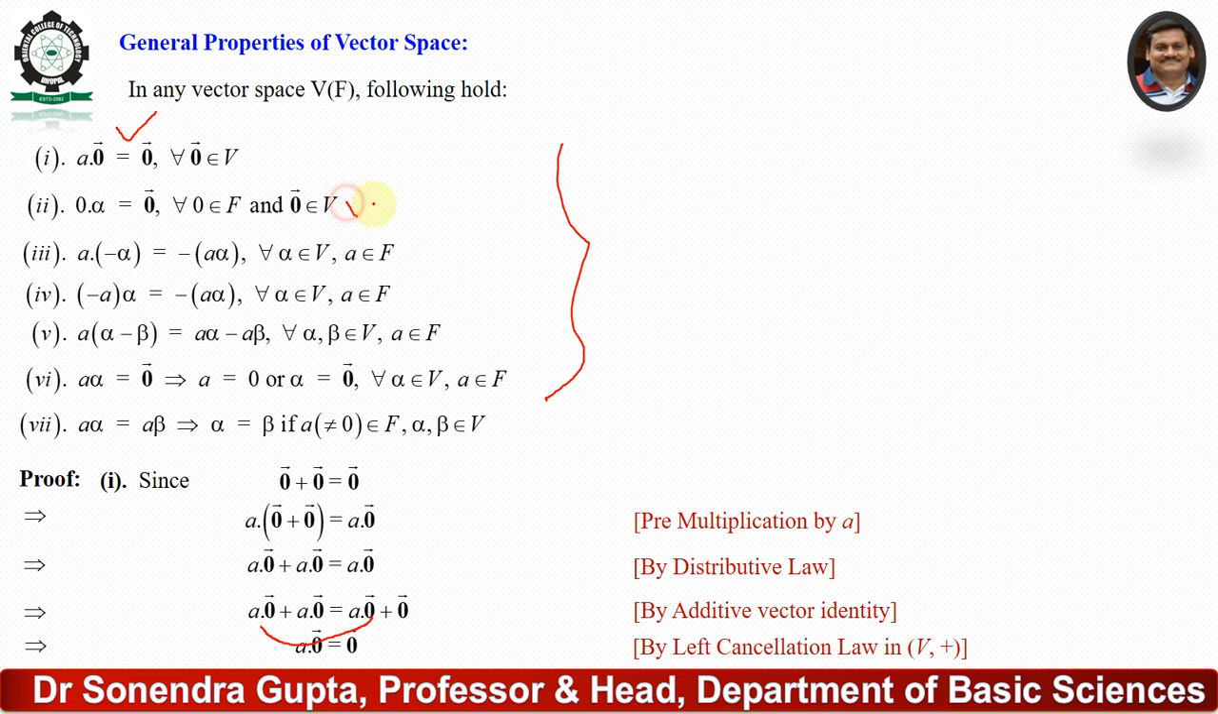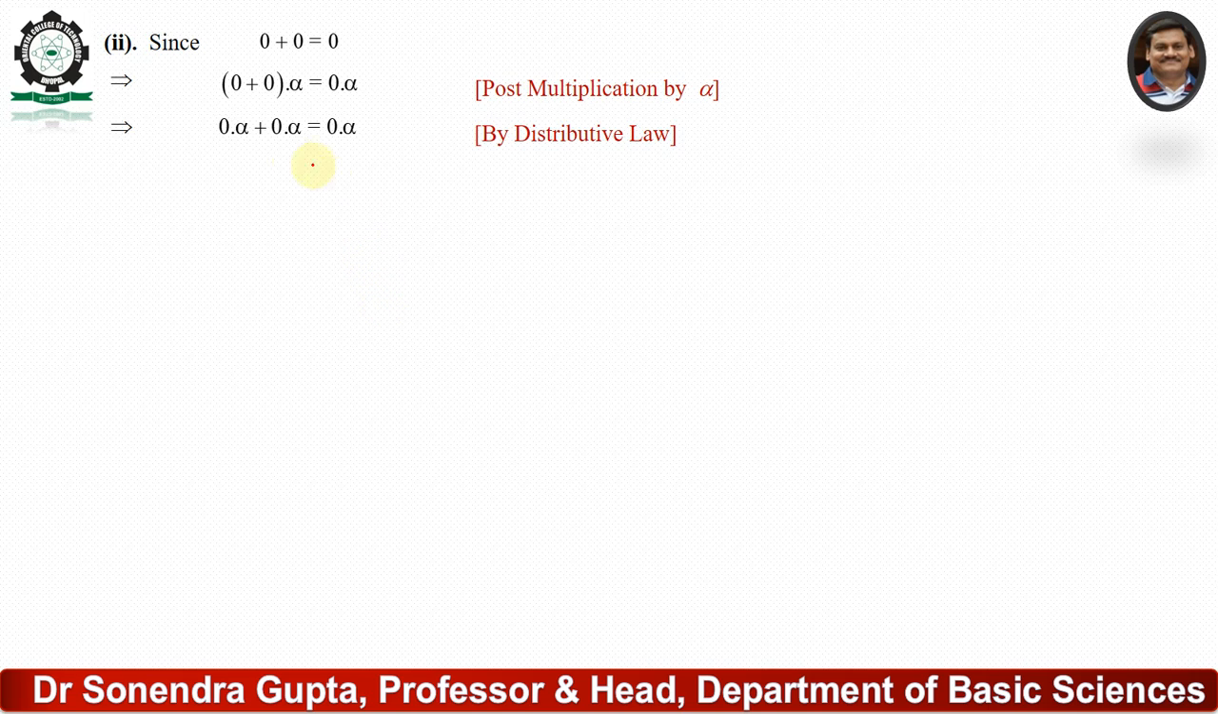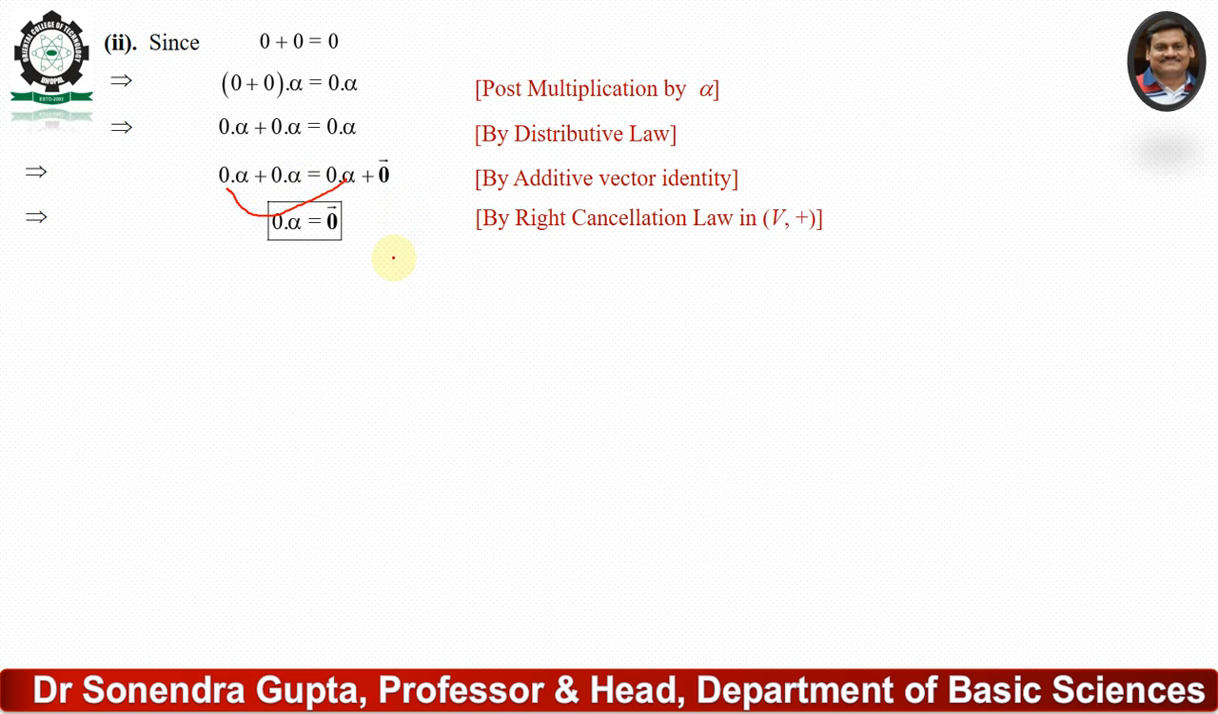Now we discuss the second condition. Again, 0 plus 0 equals 0, then we can post-multiply by the vector alpha. Again apply the distributive law. Again 0 vector plus 0 vector equals 0 vector, then we can apply the left cancellation law, then 0 dot alpha equals 0 vector, so this condition is fulfilled. Okay, this is the left cancellation law.